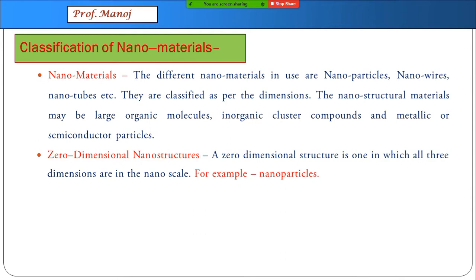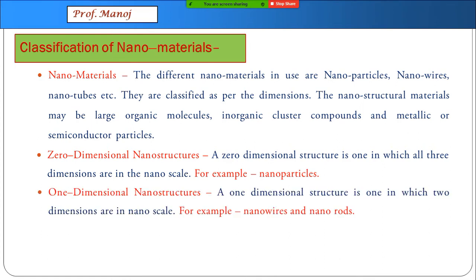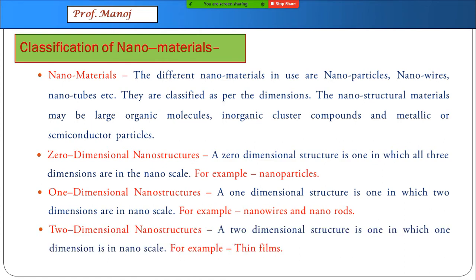Number one is called zero dimensional nanostructure. These are the material in which all the three dimensions are in nanoscale. Example, nanoparticles. One dimensional nanostructures in which two dimensions out of three are in nanoscale. Examples, nanowires and nanorods. And two-dimensional nanostructures in which one of the three dimension will be in nanoscale like thin films. Maybe looking at the definition, you are not convinced. Let me explain it with a diagram.